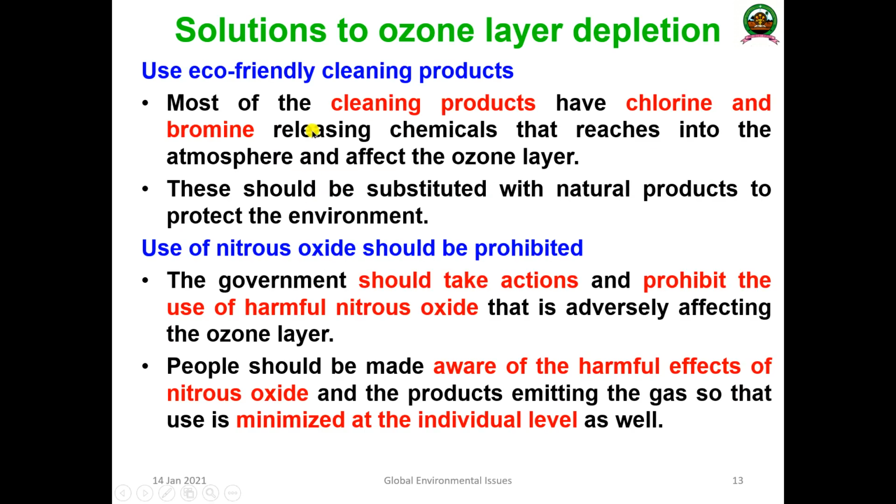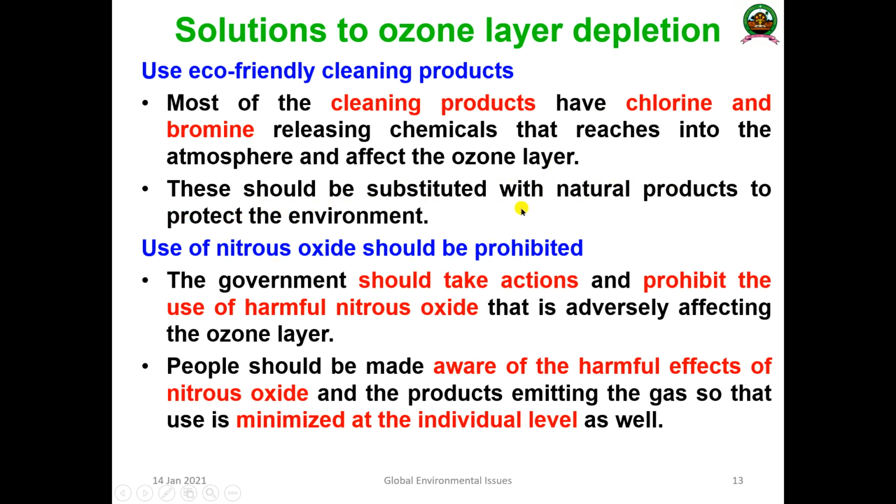Then use eco-friendly cleaning products. Most of the cleaning products have chlorine and bromine. You know that chlorine and bromine are excellent sterilizing agents or sanitizers, very good chemical sterilants. The chemicals released reach the atmosphere and affect the ozone layer. Most cleaning products have a lot of chlorine and bromine that reach the atmosphere and affect the ozone. So these should be substituted with natural products to protect the environment. That is another important solution.